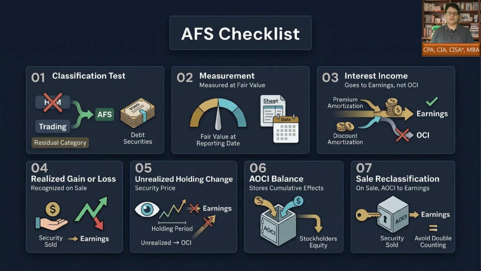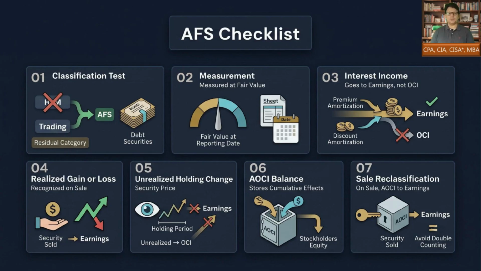Fourth, realized gain or loss is recognized in earnings when the security is sold or otherwise disposed of. Fifth, unrealized holding changes usually go to OCI during the holding period. Sixth, AOCI stores cumulative unrealized effects in stockholders' equity. Seventh, on sale, AOCI is reclassified into earnings to avoid double counting comprehensive income.